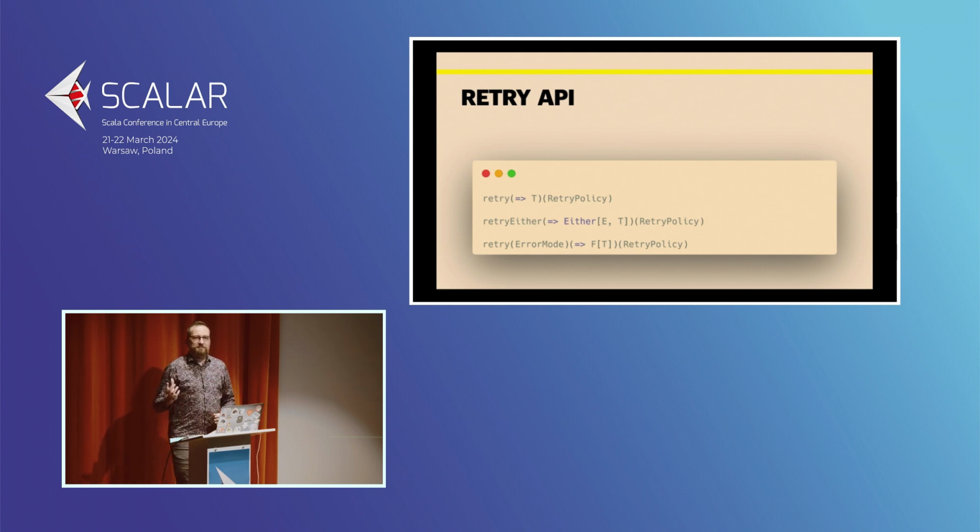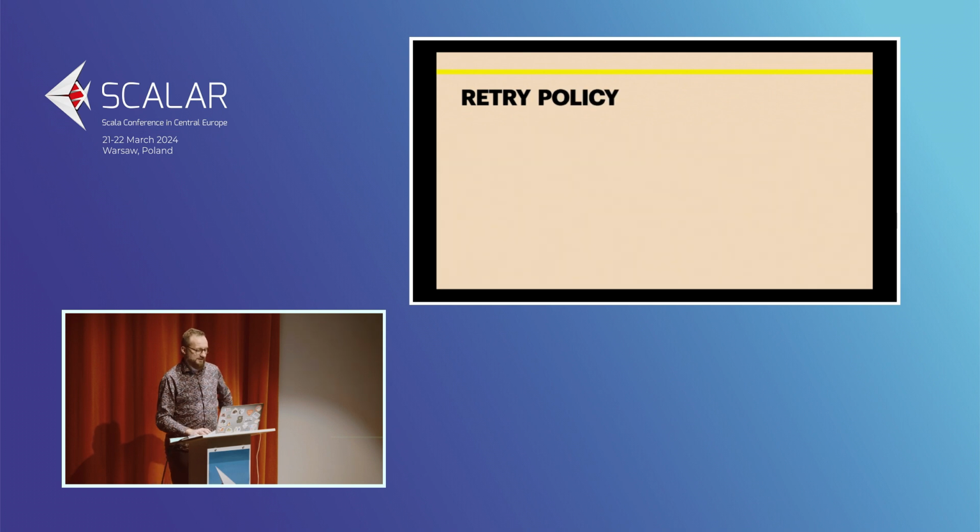The API that we are aiming at is to have a single retry method with a retry policy that you pass to tell how this is going to behave. And actually, recently, there was a new concept introduced to Ox called error mode, so the API changed a bit, so we have a couple of retry methods, but the idea is the same. You have the operation defined somehow, and you have the retry policy.